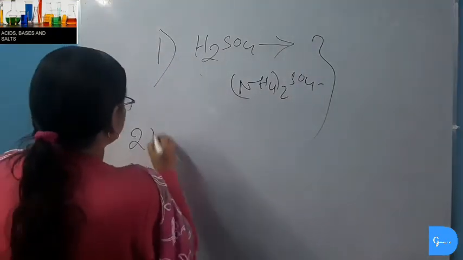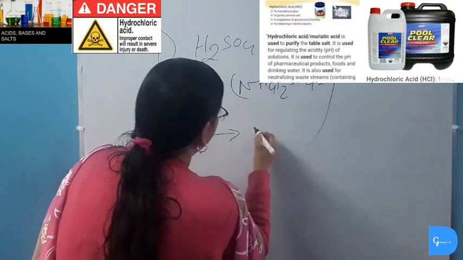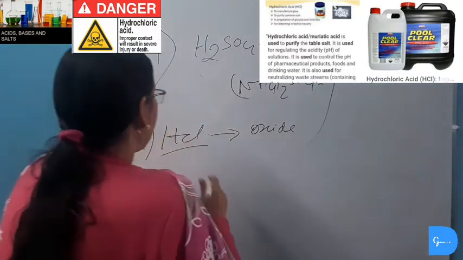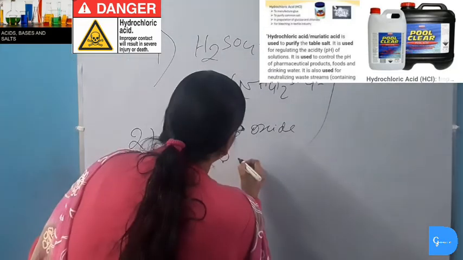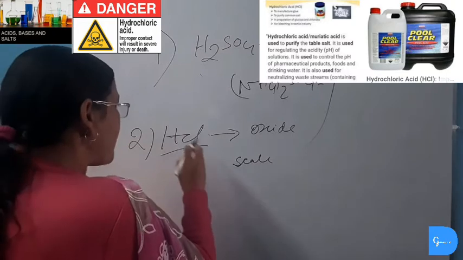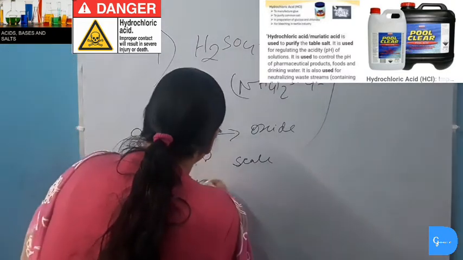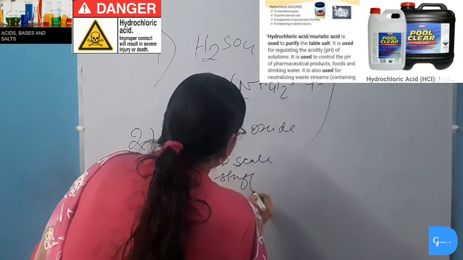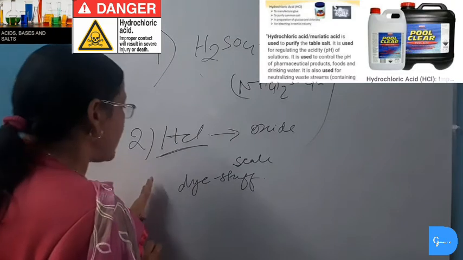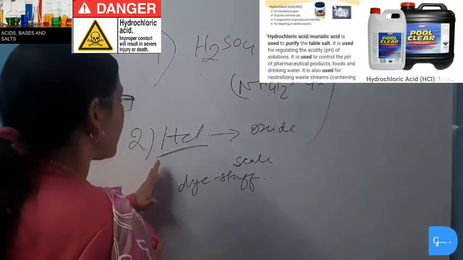Now we are taking hydrochloric acid. Hydrochloric acid is used to remove the oxide film produced inside the steel container, and it is also used to remove scale formed inside the boiler. Apart from this, hydrochloric acid is also used in making dye stuff, and in the textile, leather and food industry. It is also used in making paints and plastics.